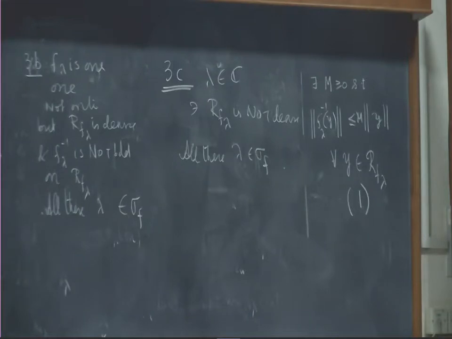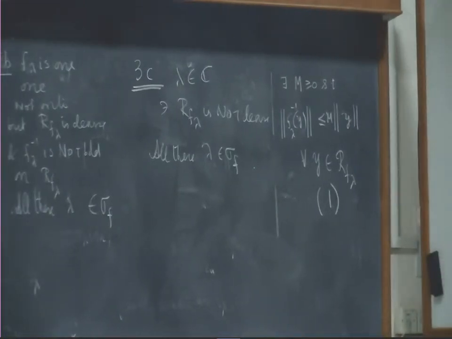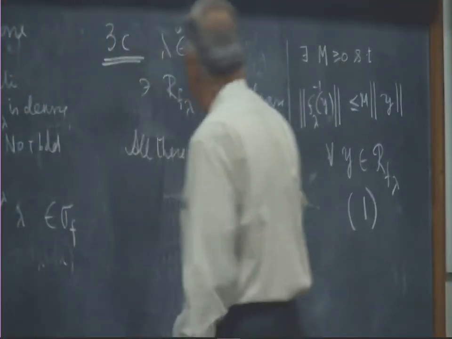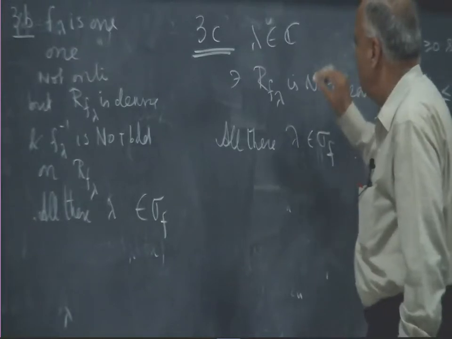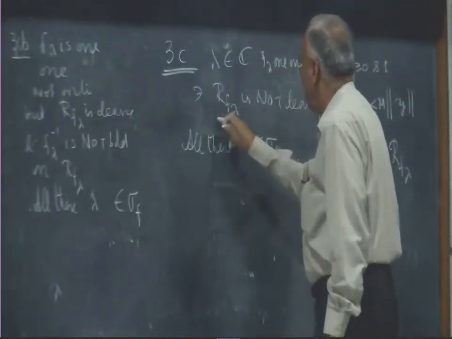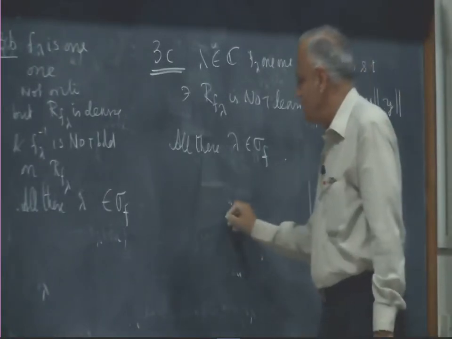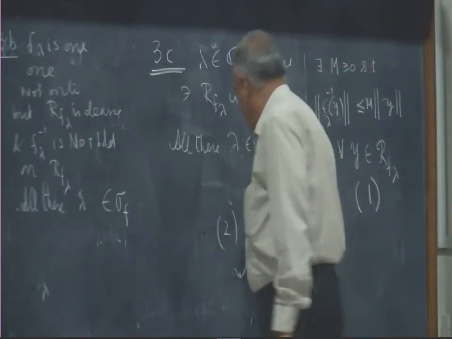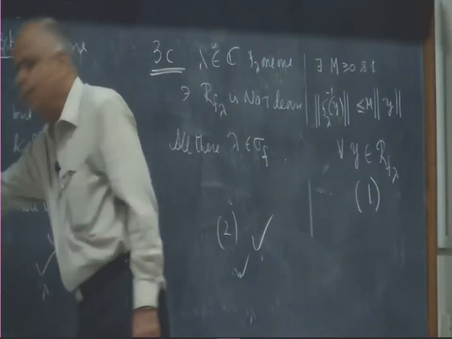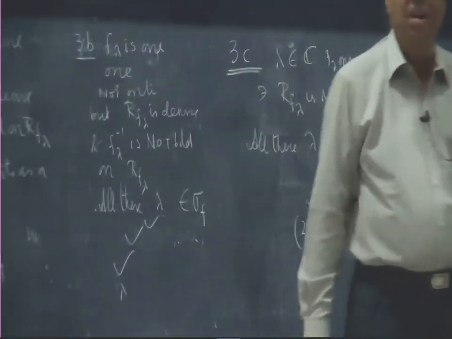So, the spectrum of f has 3 parts. 1, where it is not one-one; 2, where f lambda is one-one, but R f lambda is not dense; and this is 3. Anything else will belong to the resolvent.